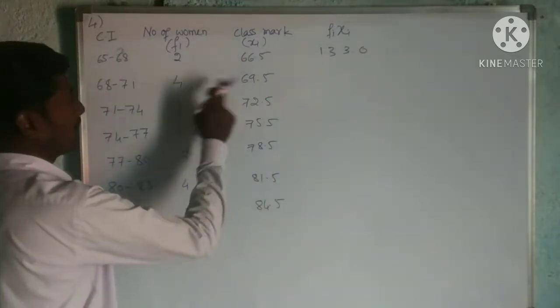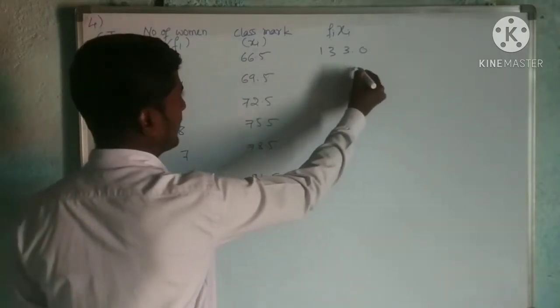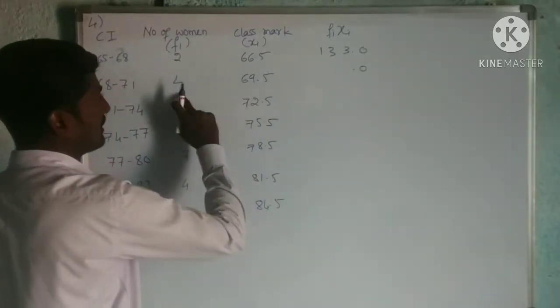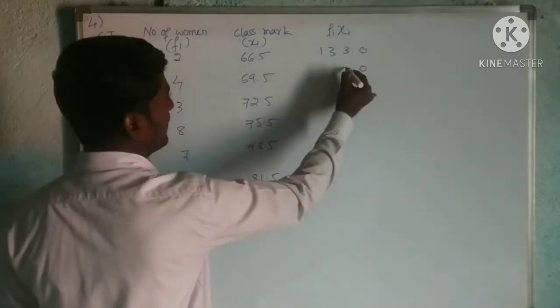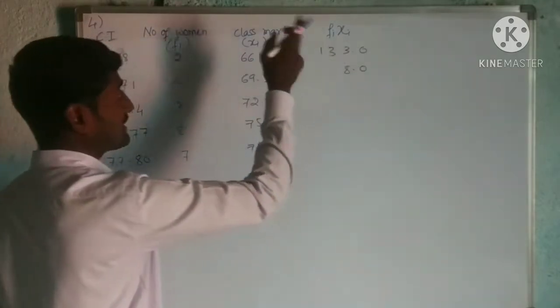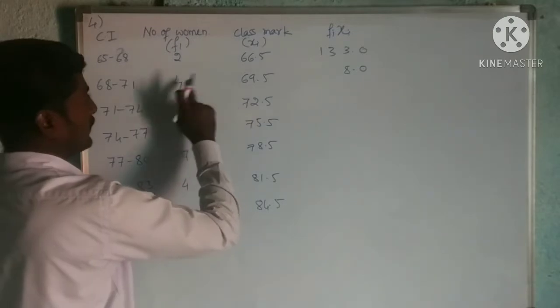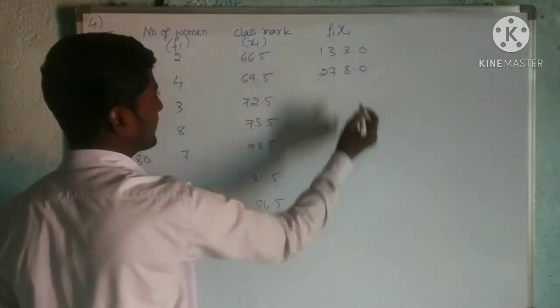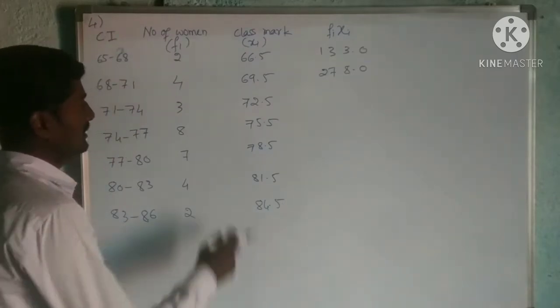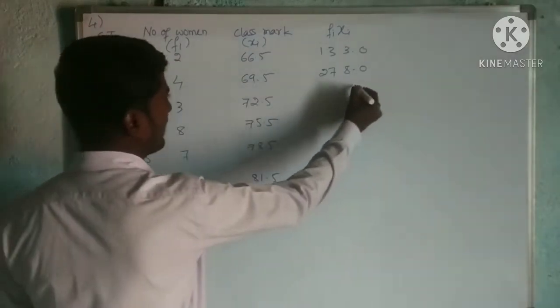Again you can multiply it by 4. 5 4s are 20, carries 2. 6 4s are 24 plus 2, 26. Am I right? Then 5 3s are 15, carries 1.